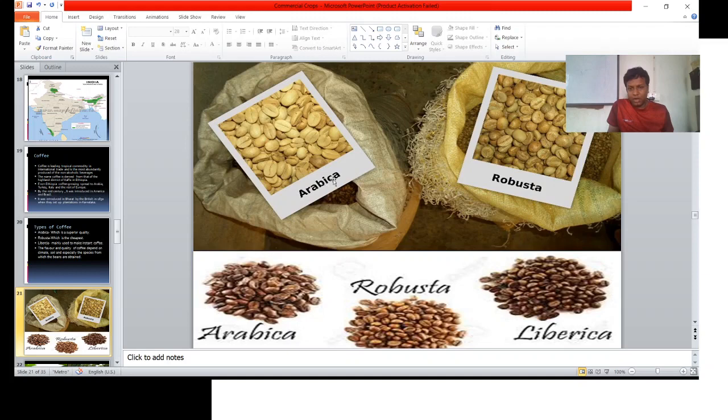This is Arabica and Robusta, and this shows the quality-wise difference of these three. Arabica is the most significant and important, and the superior quality coffee in the world. The cheapest coffee is Robusta, and the coffee which is prepared instantly is Liberica.